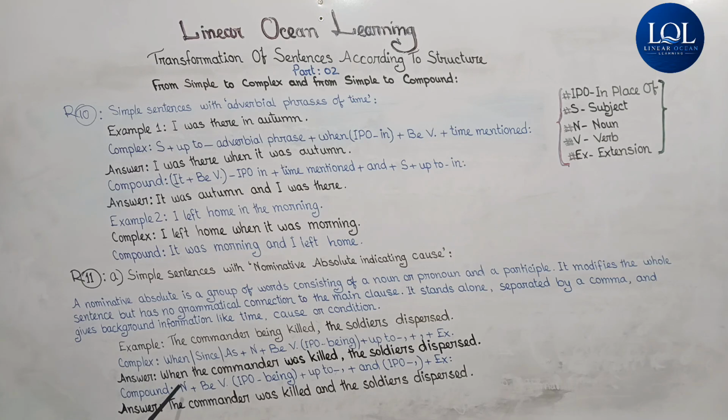Now compound. The noun here is the commander. BV, IPO being: in place of being, we have to write BV, that is am, is, are, was, were, according to the sequence of tense of the principal clause. Plus up to the comma, here is killed, and IPO comma: in place of the comma we have to write and, plus extension, that is the main clause. If we follow the structure, the compound sentence we get is "The commander was killed and the soldiers dispersed."